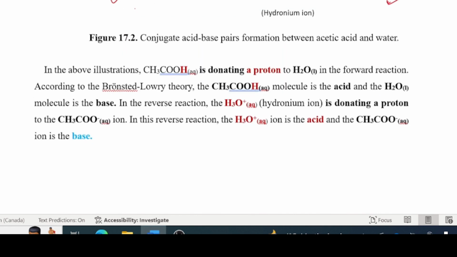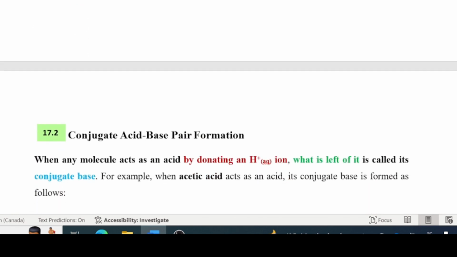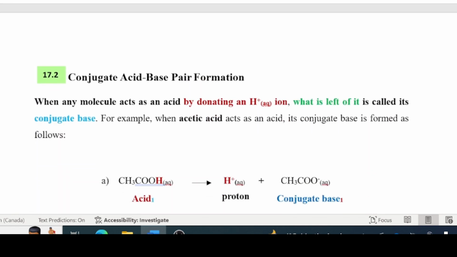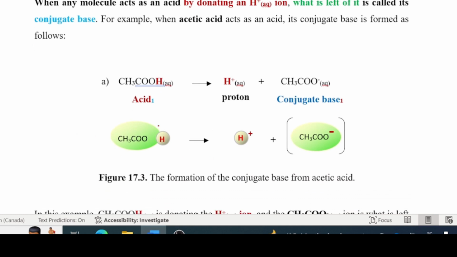Watch this here. Conjugate acid-base pair formation. We've spoken about that already. So this is acetic acid. When it gives off the proton there, what is formed is its conjugate base, what's left there of the acid. Same thing here.